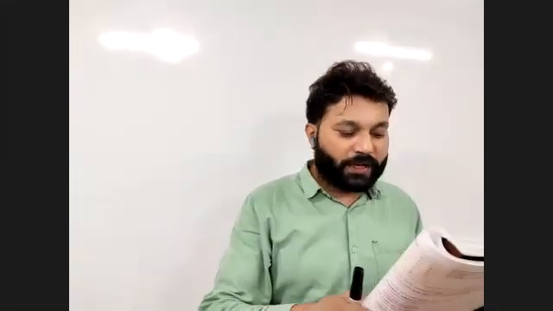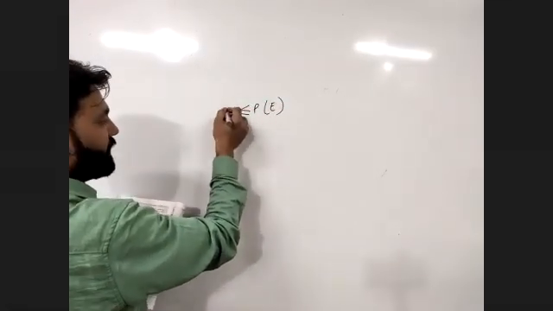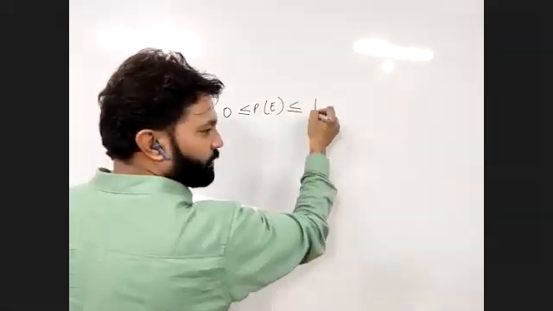Now question number 9. Let's discuss all three parts. Write the probability of a sure event. That's 1. Write the probability of an event which is impossible. 0. For an event E, write a relation representing the range of PE. So PE is greater than or equal to 0, but less than or equal to 1.